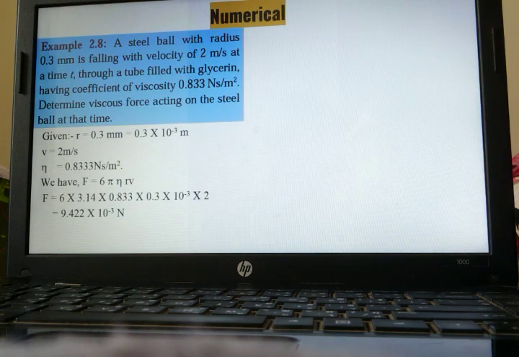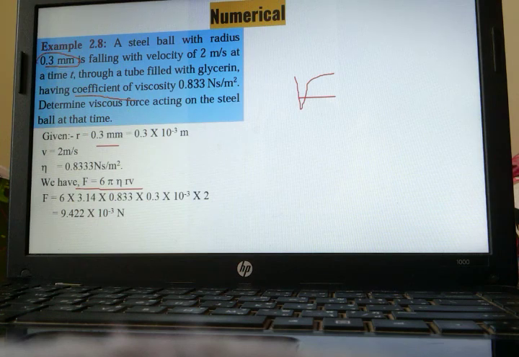This is a solved numerical. A steel ball with radius 0.3 mm is falling with a velocity of 2 meter per second at a time t through a tube filled with glycerin, having coefficient of viscosity 0.833 Newton second per meter square. We have to find the viscous force. F निकालना है. Okay. F formula is what? Pi nrv. Pi is 3.14. Radius has been given, 0.3 mm दिया हुआ है.